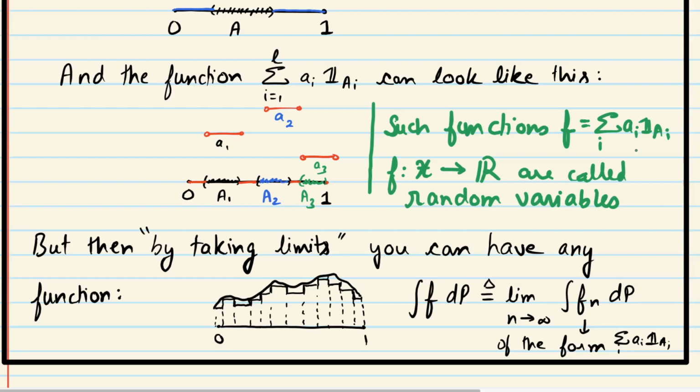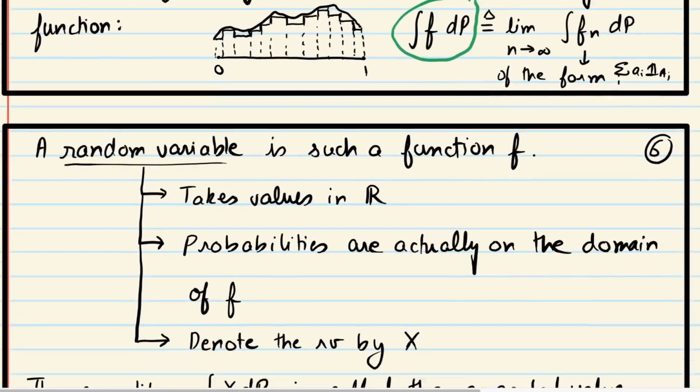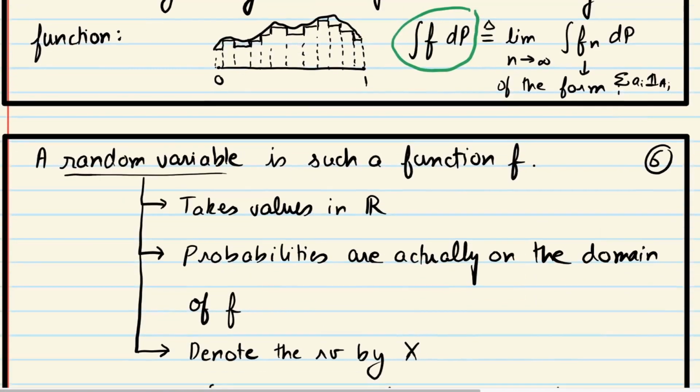So we have made this large space of functions which we call random variables. This way. Also, using the same procedure, we were able to define this integral of f dP for any random variable f. Okay, and it's just defined as a limit procedure. And this function you have seen before. Okay, so I'll come to this function, this integral of a function f.